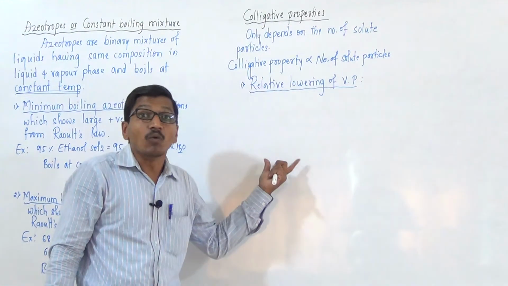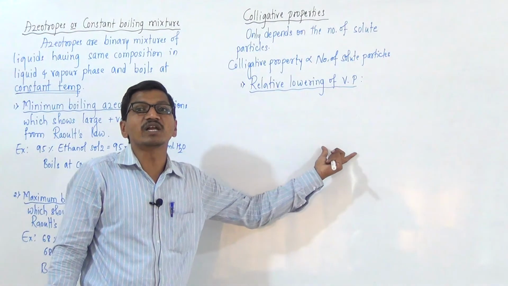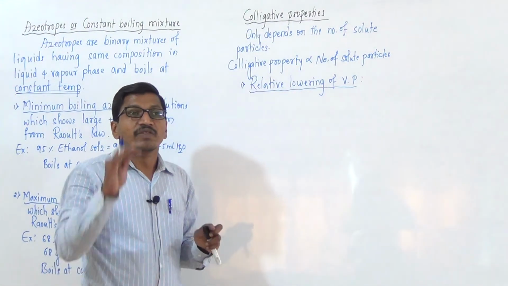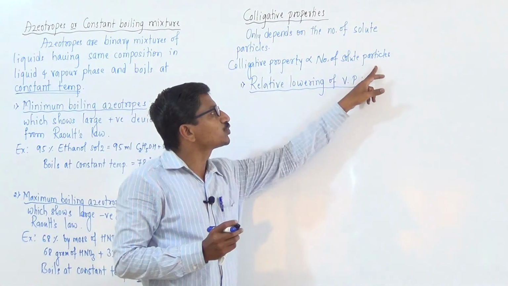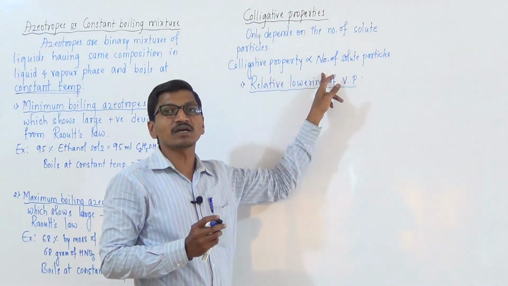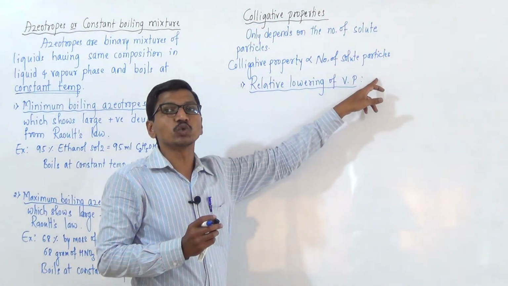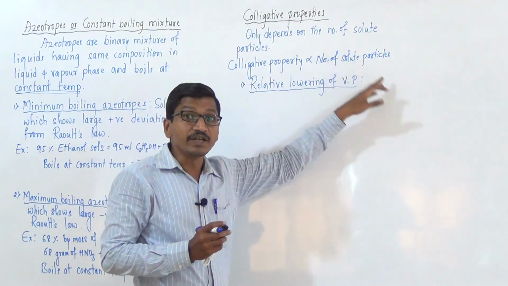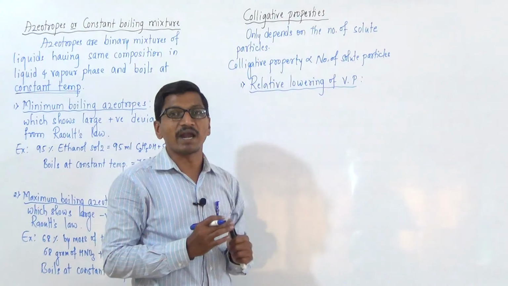That is, the vapor pressure of a solution is always lower than that of the pure component, and the decrease in the vapor pressure of the solution mainly depends on the number of solute particles. If the number of solute particles in the solution increases, then the vapor pressure of the solution decreases.